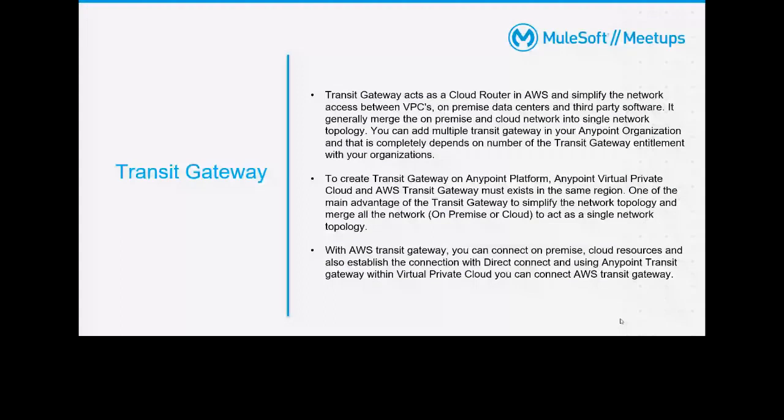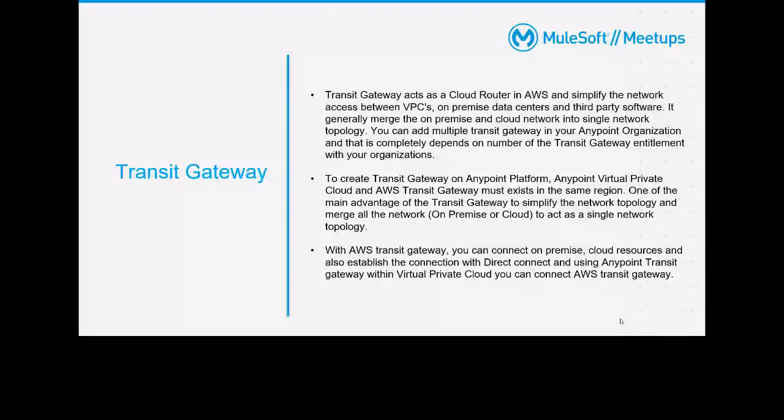Basically, transit gateway acts as a cloud router and simplifies the network to access between VPCs, on-premise data centers, and third-party software. Whenever you want to connect to multiple data centers, your network may be a bit complex. With transit gateway, you can simplify your network. It merges the on-premise and the cloud network into a single network topology. You can add multiple transit gateways in your Anypoint organization, which depends on the number of transit gateway entitlements your organization has.